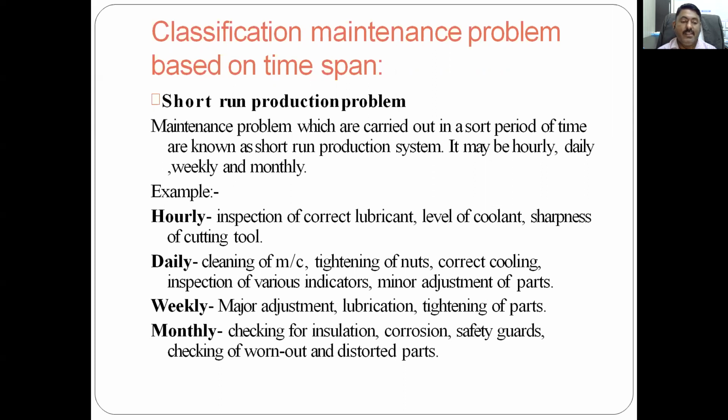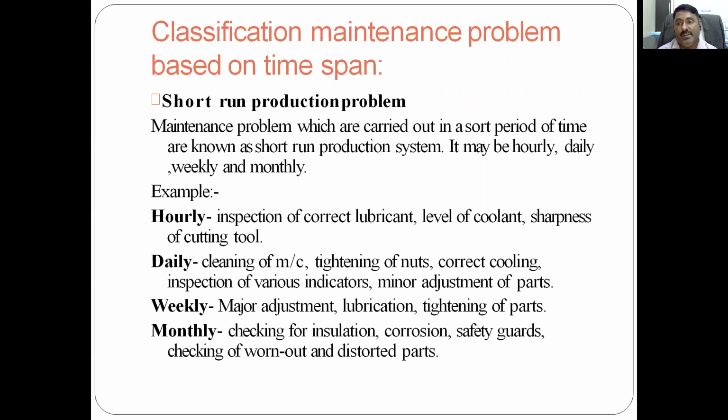Weekly, we can say major adjustment. Apart from minor adjustments, some major adjustments are required on a weekly basis. Then the lubrication system review is taken on a weekly basis. Then tightening of different parts is also done on a weekly basis. Monthly: checking for insulation. If there is any part where thermal insulation or electric insulation is provided, whether it is working or not.